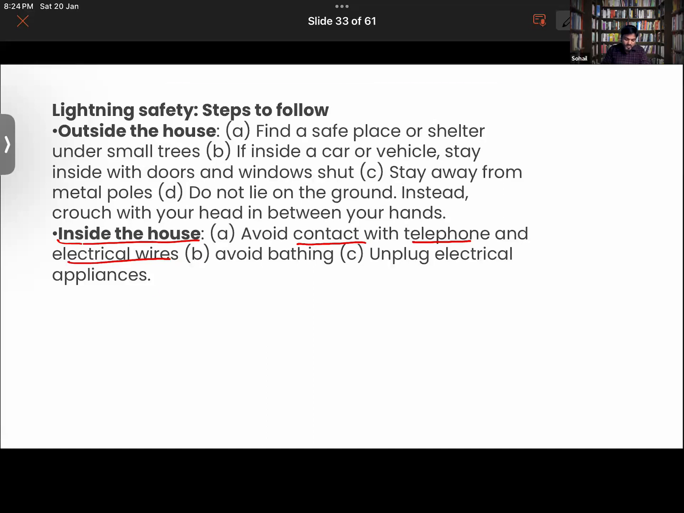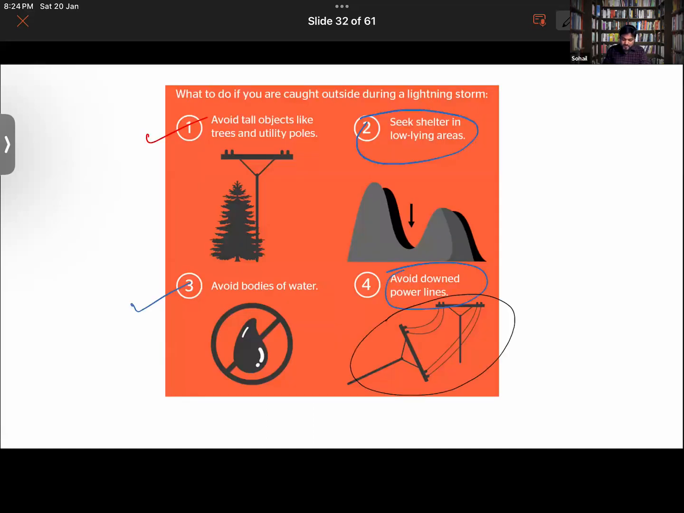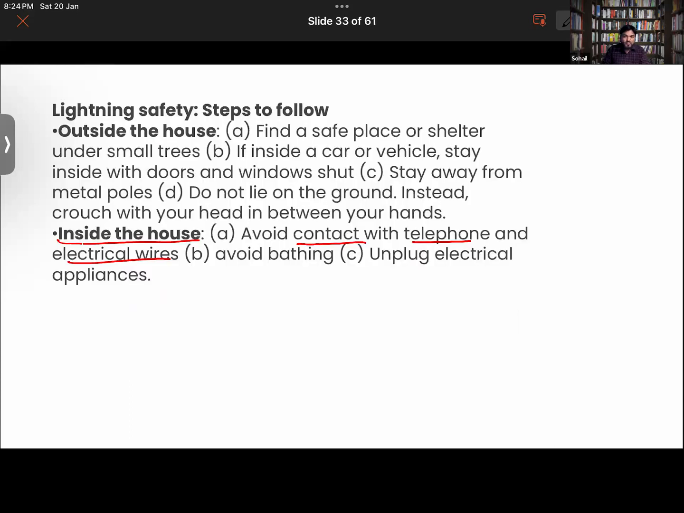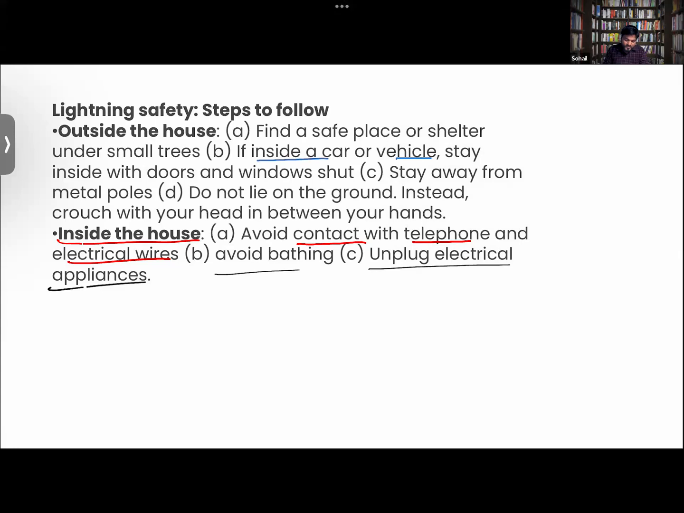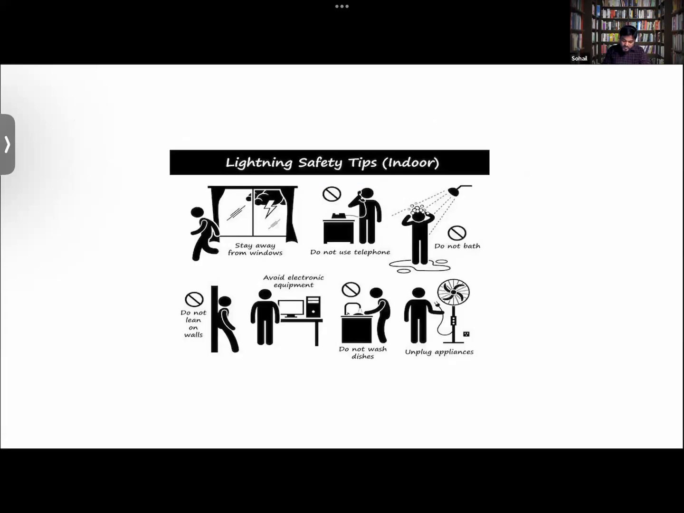They also have networks of power lines like this. Usually that is underground, but what if there is a pole somewhere on those connection lines? That can be problematic. Unplug all the electrical appliances. Avoid bathing. These are the steps you have to follow. Outdoors, if you are inside a car or a vehicle, then stay inside with doors and windows shut. So these are some of the things you can follow.